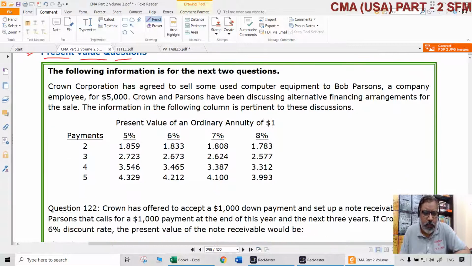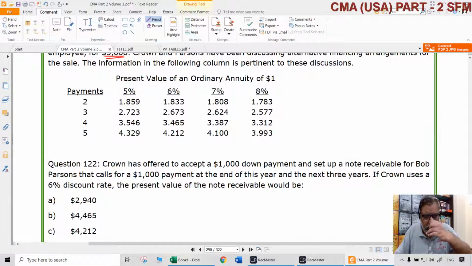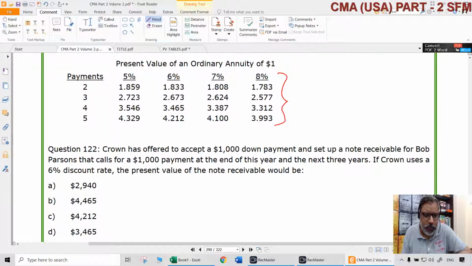The following information is there for the next two questions. The Crown Corporation has agreed to sell some used computer equipment to Bob Parsons, a company employee, for $5,000. Crown and Parsons have been discussing alternative financing arrangements for the sale. Information in the following column is pertinent to these discussions. The present value of an ordinary annuity of $1 is given already. These are directly from the tables only.